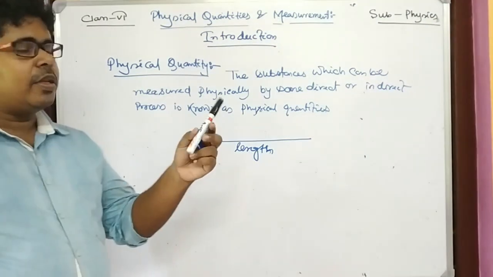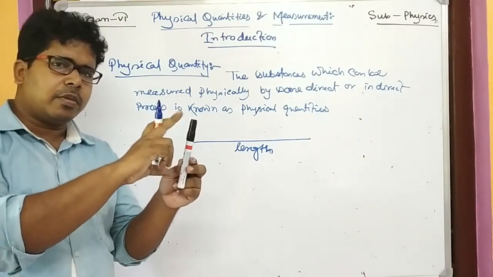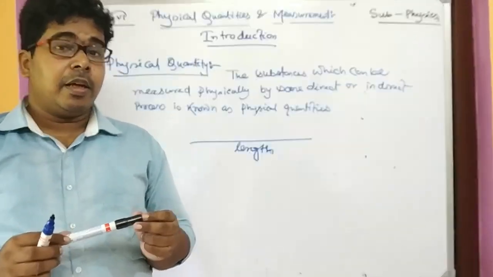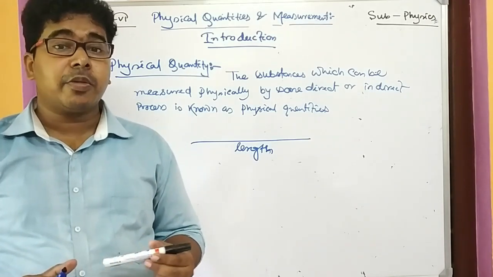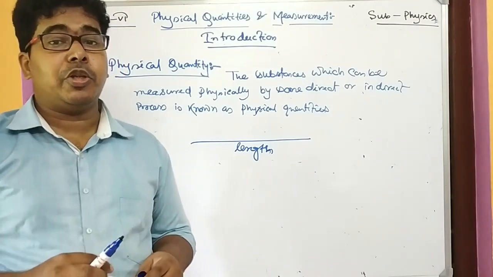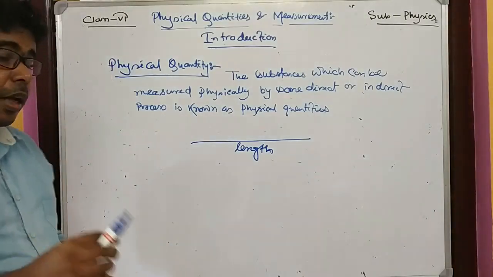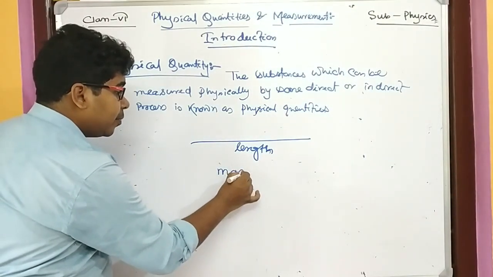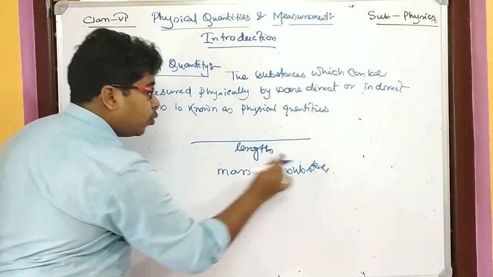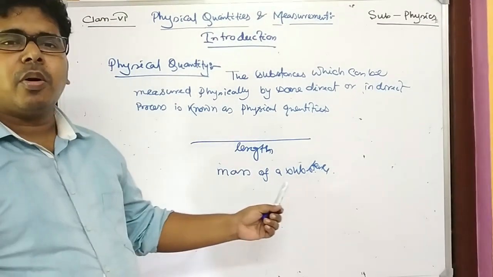Assume if this pen is given to us, by the help of scale I can measure the length of this pen also. Apart from this, if I have a general beam balance, what we have seen in our grocery shops, nowadays there are electric machines also, you just put the object on the machine, you can measure the mass of a substance. So we can measure length of a line, we can measure mass of a substance.